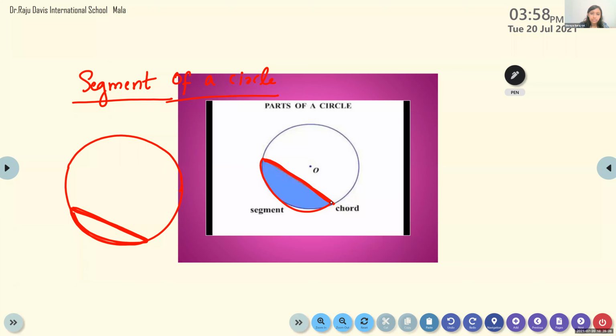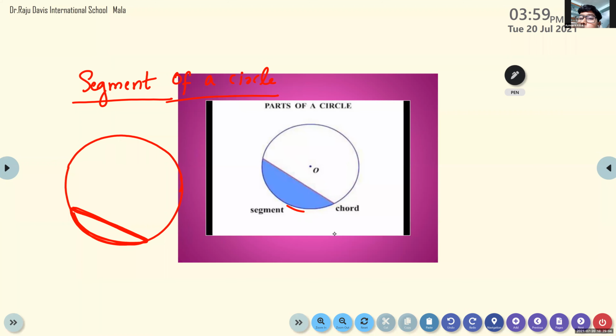One chord and an arc. Ma'am, if we draw a line to the left of that chord, will there be a segment? Draw a line in the left of the chord. Where? Ma'am, you drew a red line on the chord, right? Ma'am, to the left of it, if we draw another chord, anywhere you can draw.